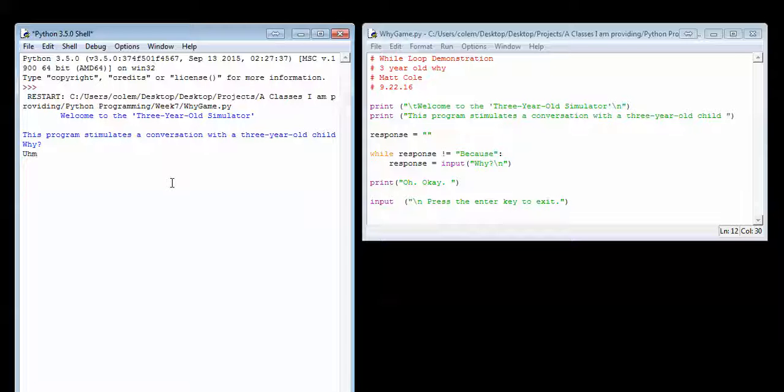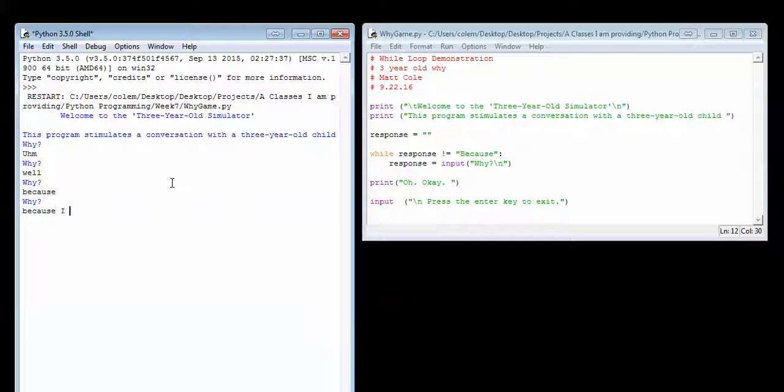So my first answer is... well, I can do this forever until I say specifically "because." But I also want to note that "because" is case sensitive. So even if I did a "because" with a small b, it's not going to take it.